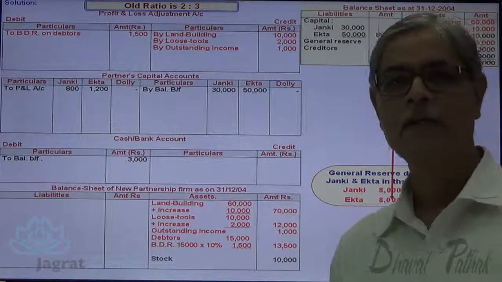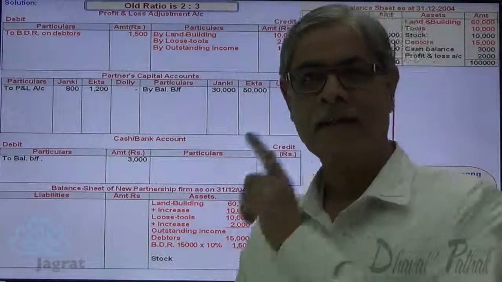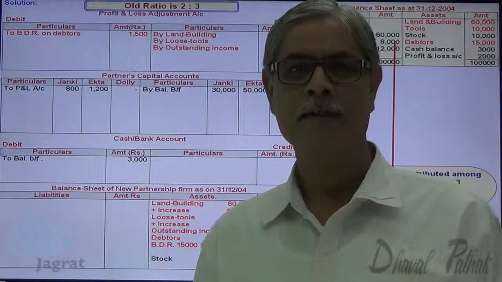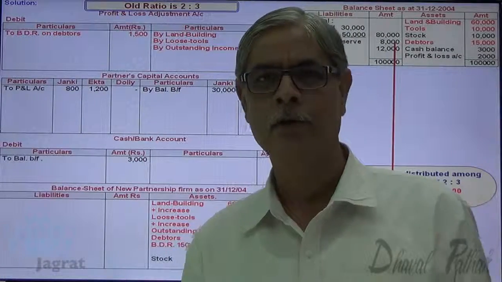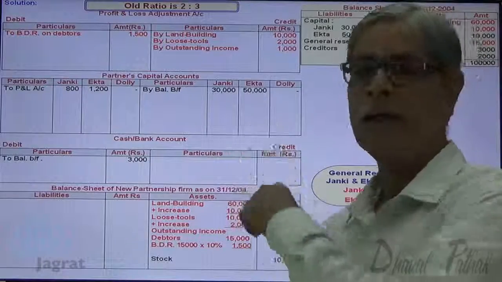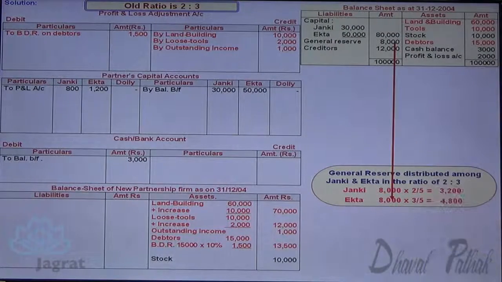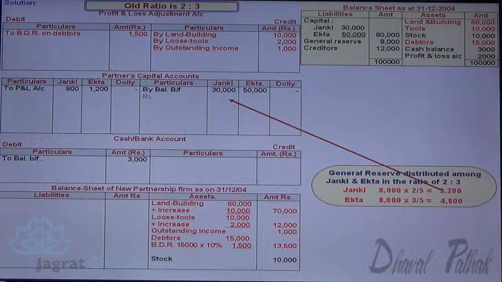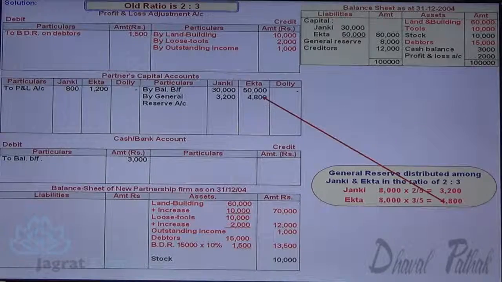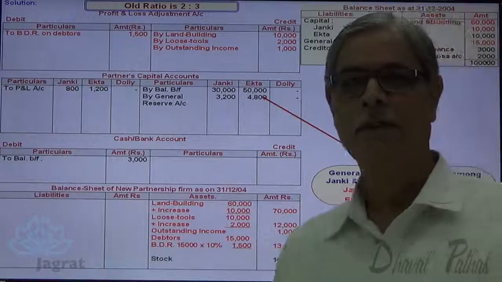This is an undistributed profit that gets credited to the capital accounts of the partners. So general reserve account debit to Janki's capital account, to Ekta's capital account. The amounts to be credited are 3,200 and 4,800. So here notice it, I have credited 3,200 and 4,800 to their respective capital accounts.